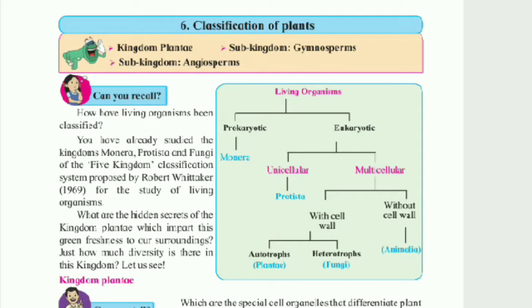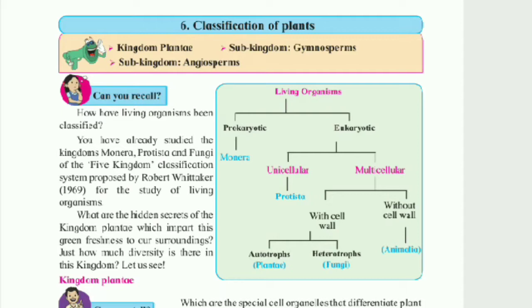The table which you now see on the screen is showing the classification of living organisms into 5 kingdoms. This 5 kingdom classification was done by scientist Robert Whittaker in the year 1969. We already studied this last year. Just take a quick revision of it.